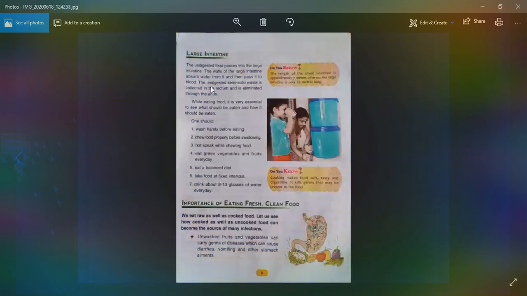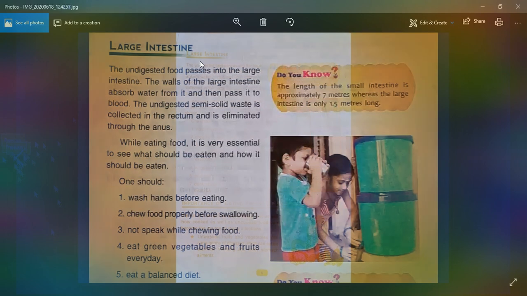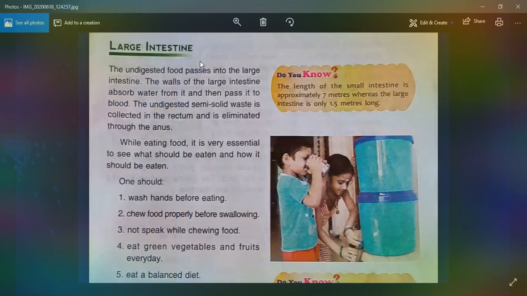Now, large intestine. What is the function of the large intestine?